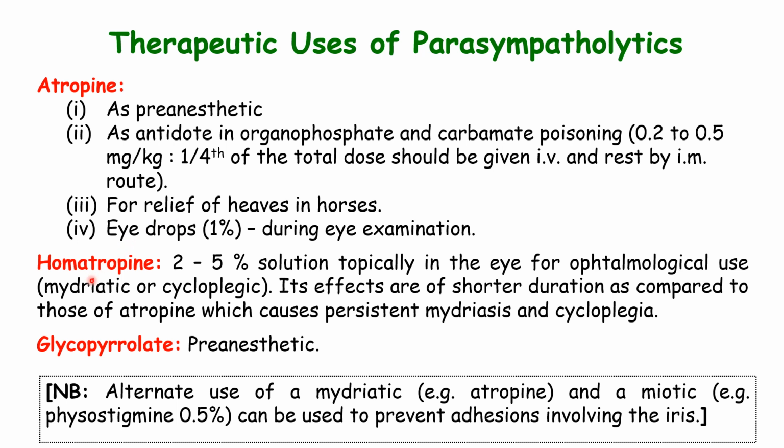It is a 2 to 5% solution topically in the eye for ophthalmological use as a mydriatic or cycloplegic agent. Glycopyrrolate is another commonly used parasympatholytic drug, and it is also used as a pre-anesthetic, the same as atropine.